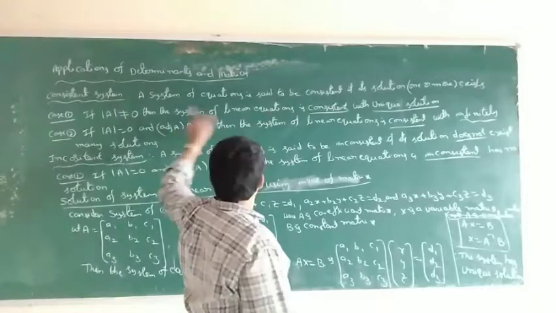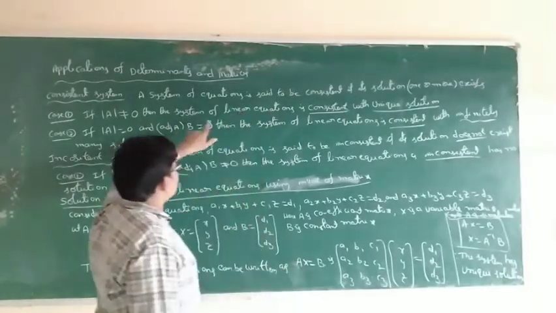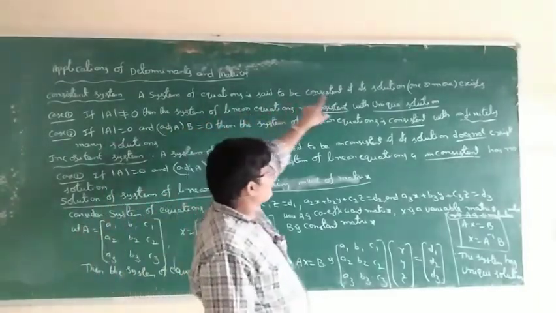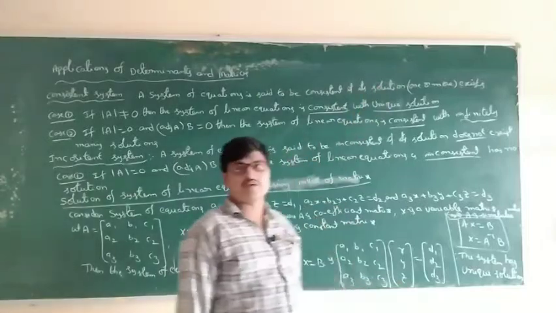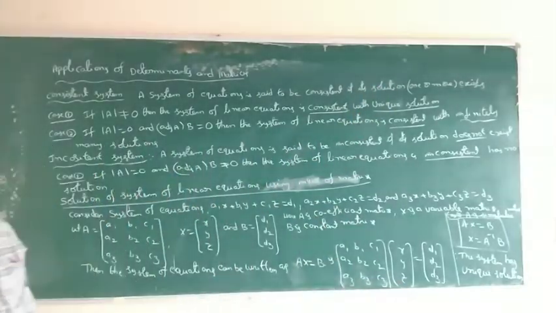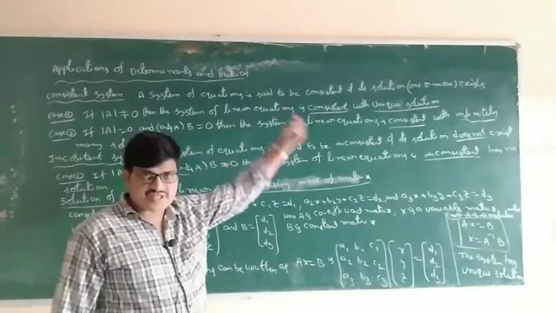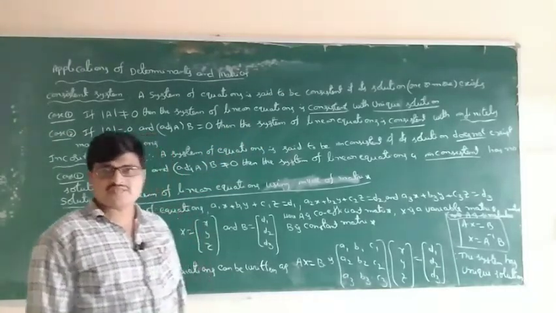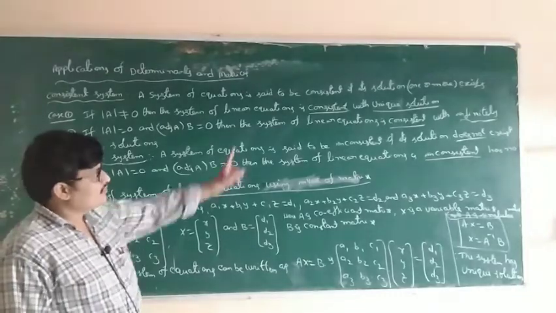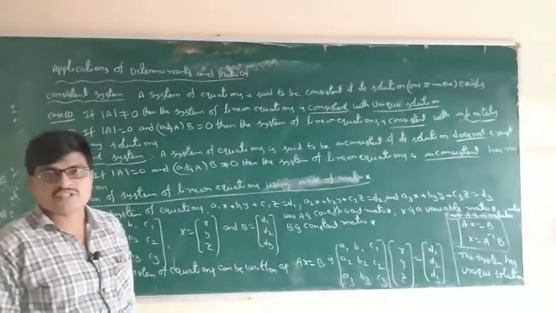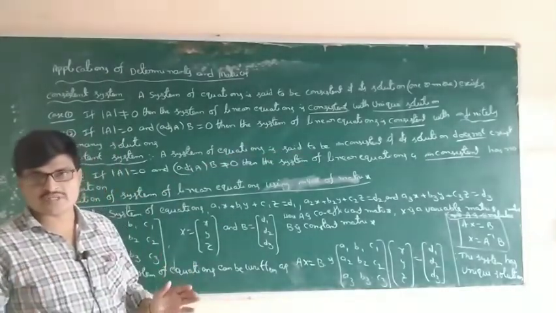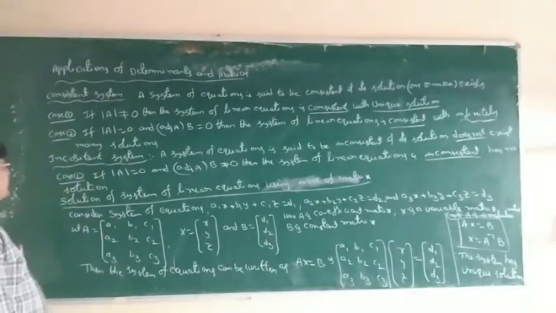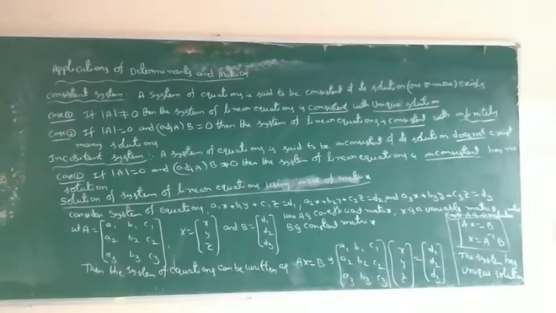With the determinant of A not equal to 0, the system is consistent with a unique solution. Which type of solution? Unique solution.